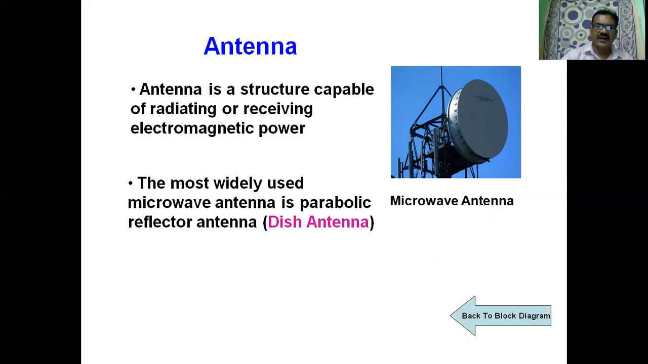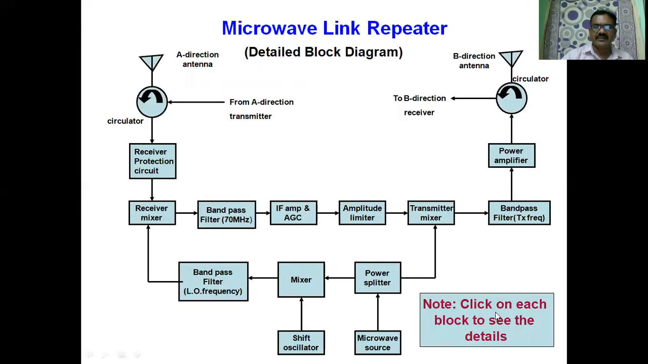The most widely used microwave antenna is the parabolic reflector antenna. The parabolic reflector antenna is nothing but the dish antenna. Now, the circulator. Let us see the block diagram. After the antenna, we have a circulator. Why do we need a circulator? Now we click on the circulator to know the details about it.